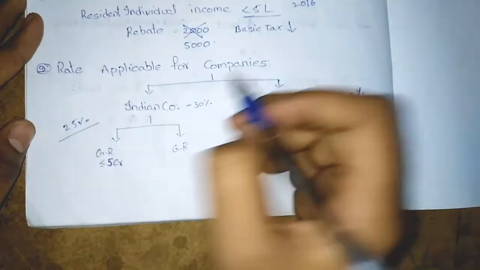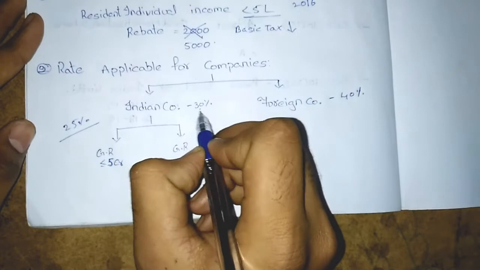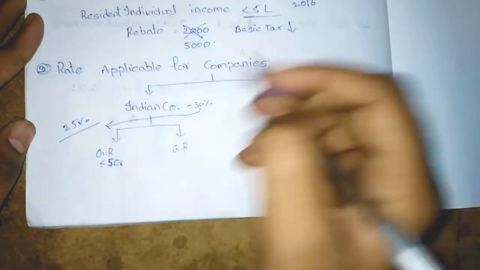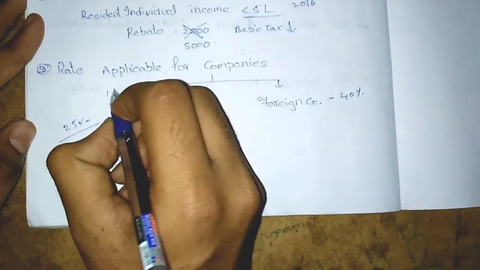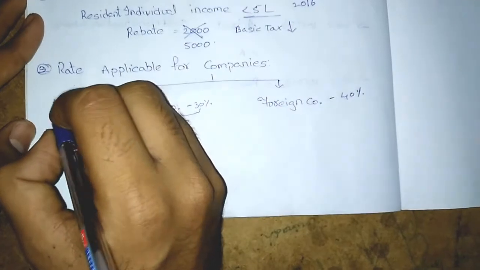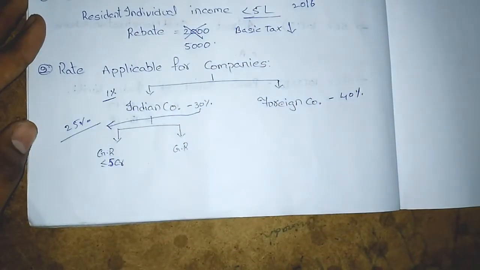But if they decrease from 30 to 25% at once, it would be a problem, right? So they are reducing 1% each financial year.